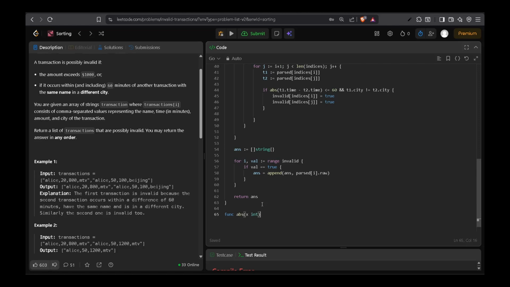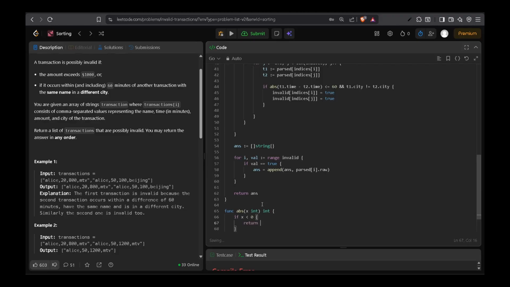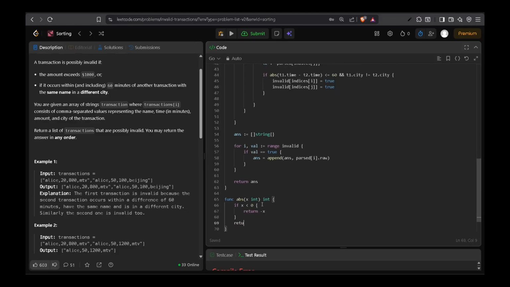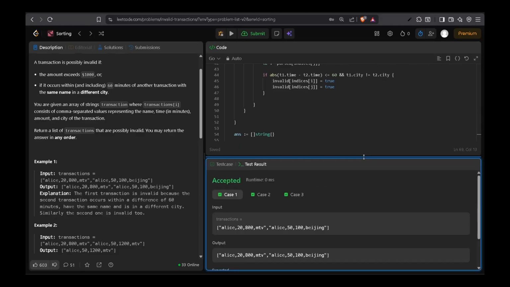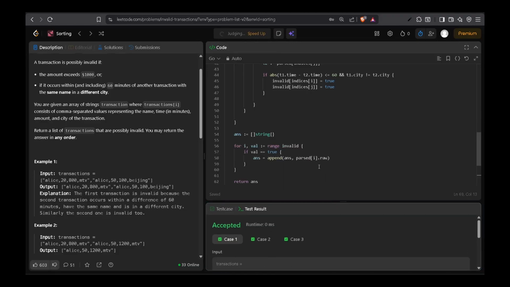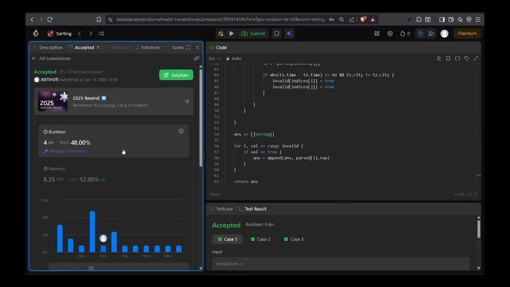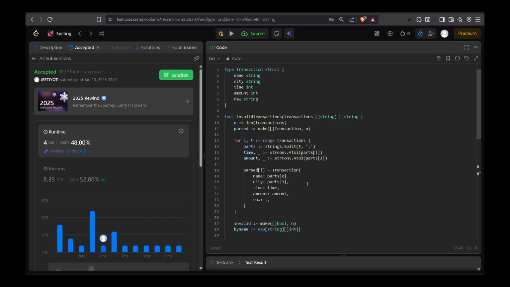Abs x int, if x is less than 0, return minus x, return x. The test cases are passing. Let's try submitting, and it is accepted. So this was a solution for this question.